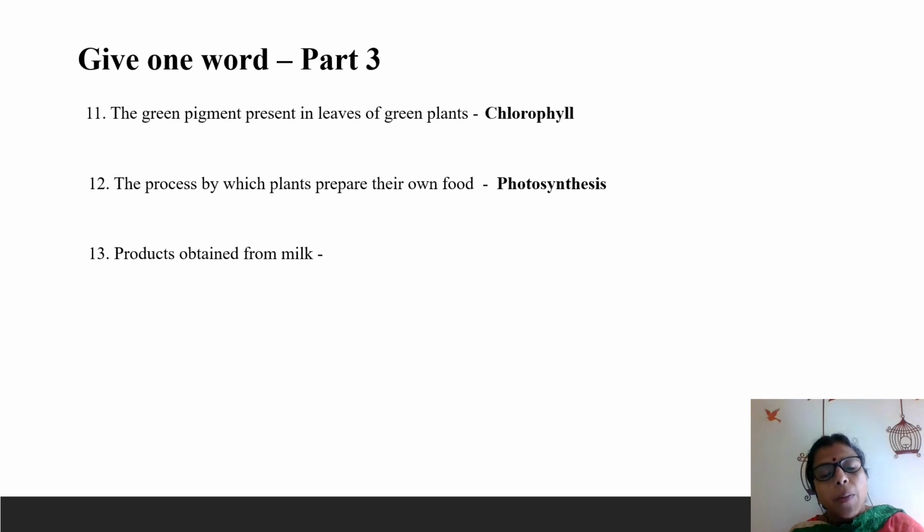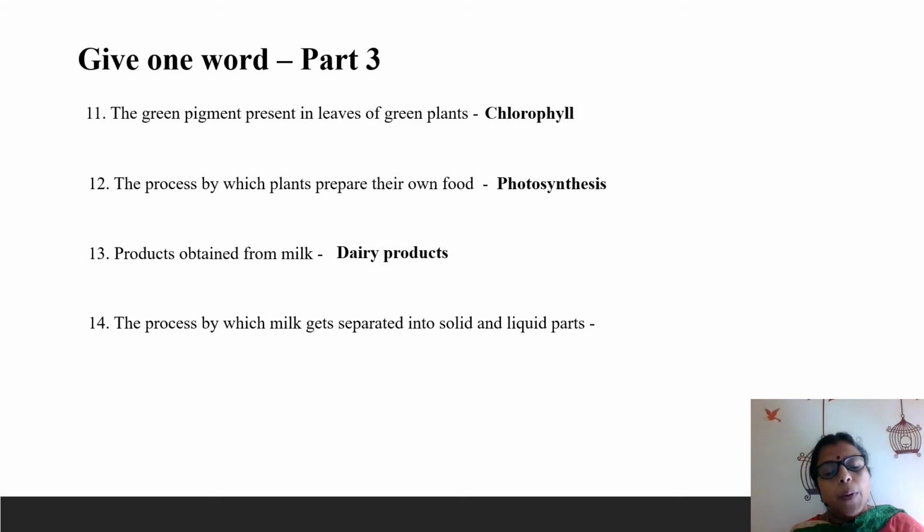Products obtained from the milk. So usually whatever products obtained from the milk, what do you name it as? Dairy products. You call it as dairy products. Name a few dairy products. Yes, butter, cheese, paneer, all these are dairy products. So products obtained from the milk, you call it as dairy products.